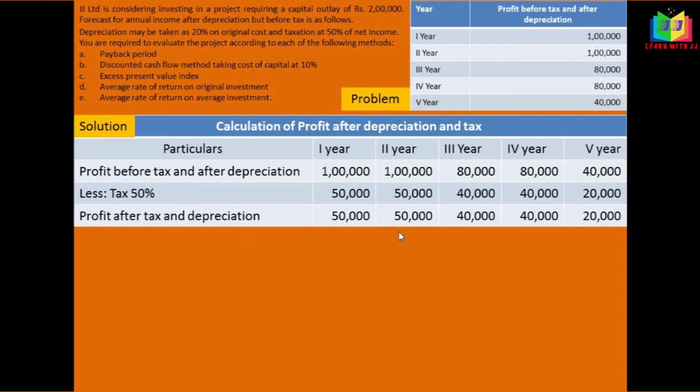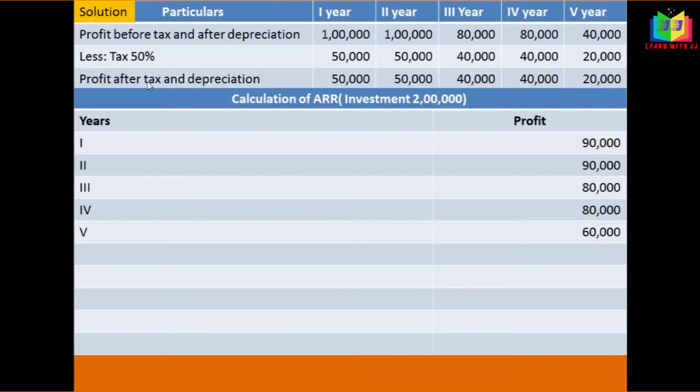I hope you know how to do this step, right? And the next step is that we have to write the profit, that is the profit after tax and depreciation, in this way. Now we have to find the total of this profit, because we have to find the average profit after tax and depreciation. So total first we have to calculate, and total of this is 2 lakh, and we have to find the average of this. Average is nothing but the total divided by the number of years. Here the number of years is 5 years. So 40,000 is the average profit.